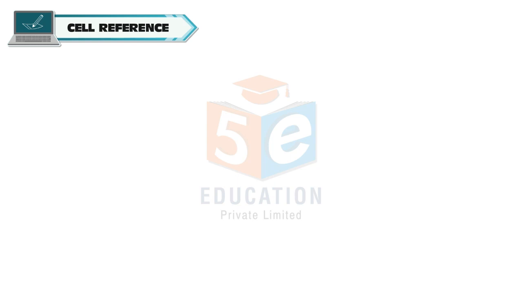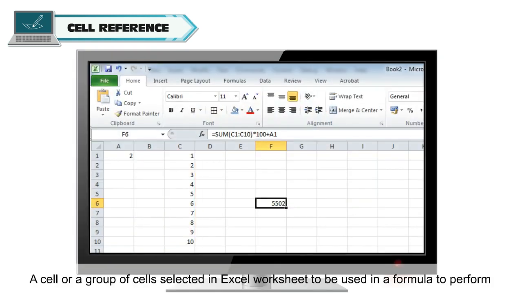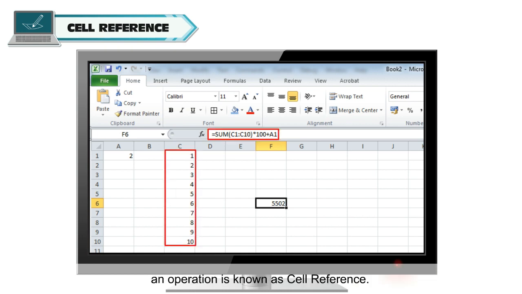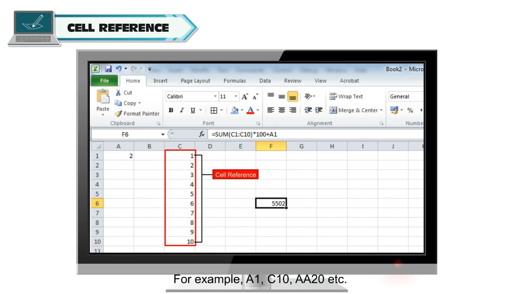Cell reference. A cell or a group of cells selected in Excel worksheet to be used in a formula to perform an operation is known as cell reference. For example, A1, C10, AA20, etc. Let's take an example of a formula =SUM(C1:C10)*100+A1.